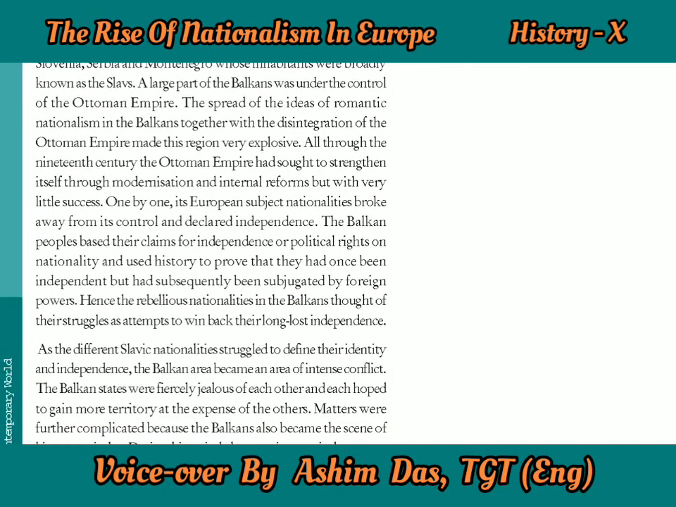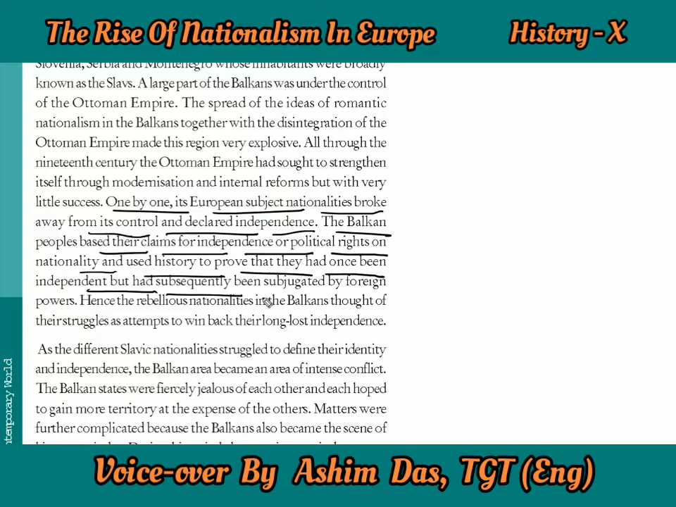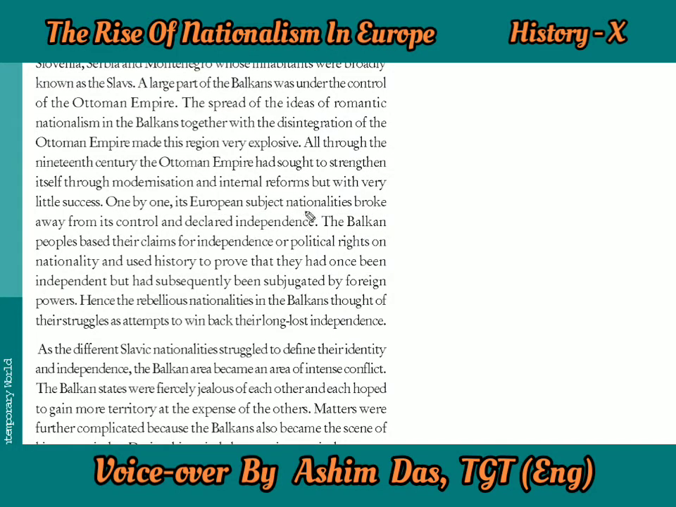So what we come to know is that all through the 19th century, the Ottoman Empire had sought to strengthen itself in the Balkan area through modernization and internal reforms, changes within the country, but with very little success. They could not do it. Why? Because all of the regions were very explosive and were fighting with each other. One by one, its European subject nationalities broke away from its control and declared independence. So one by one, following Greece, all the other countries under the Ottoman Empire decided to go against the Ottoman Empire and declared independence.